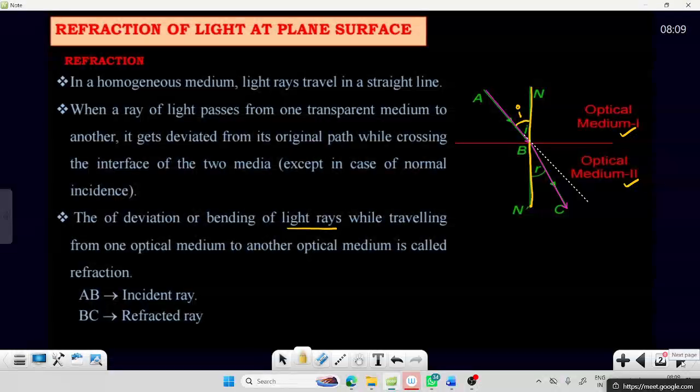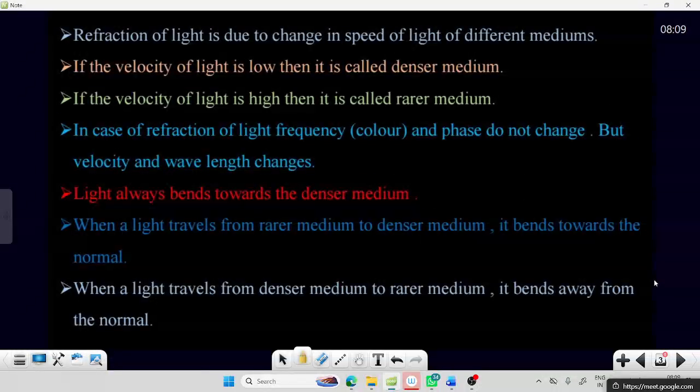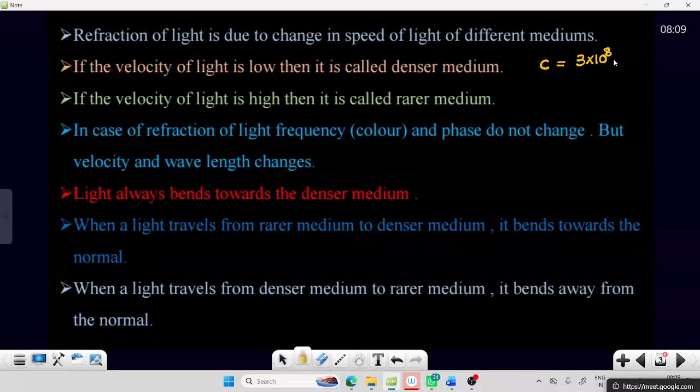Yes, sir. Now, basically the refraction of light is because of the change of speed of light. Speed of light is different in different mediums. In air, the speed of light is denoted as c, and that is 3 into 10 power 8 meters per second.